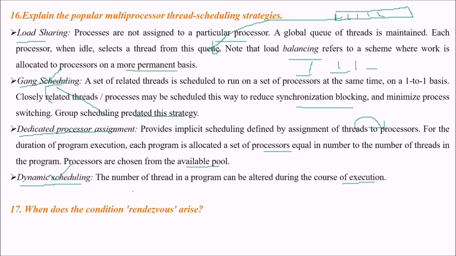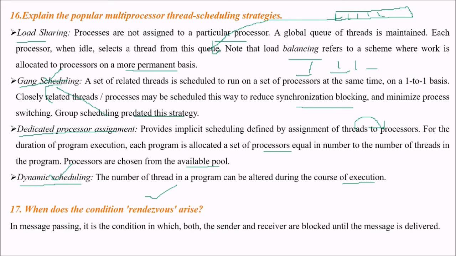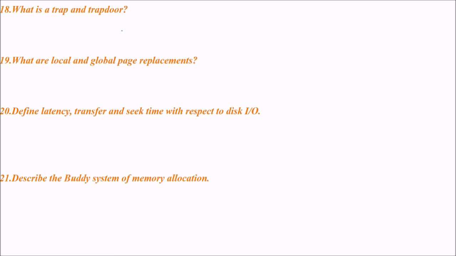When does the condition rendezvous arise in our present context? In message passing, it is the condition in which both the sender and receiver are blocked until the message is delivered. Rendezvous arises. What is a trap and a trapdoor?